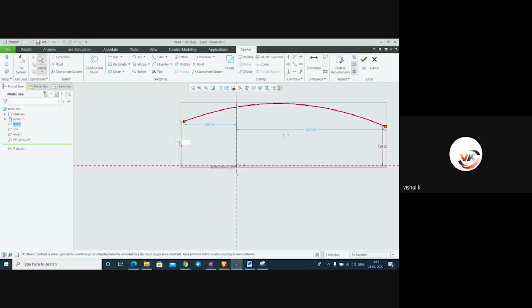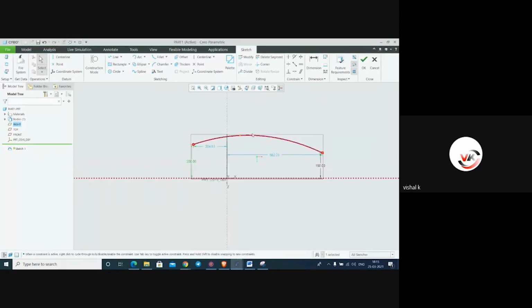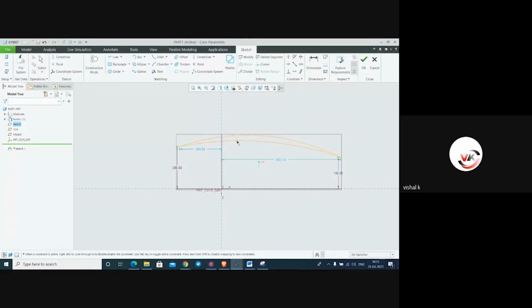It is 200. Like this. We'll make it one mirror profile. Mirror this line. Mirror.